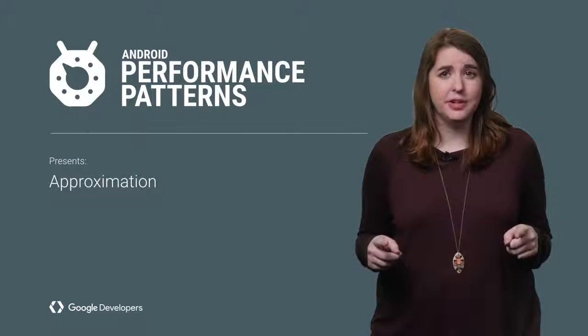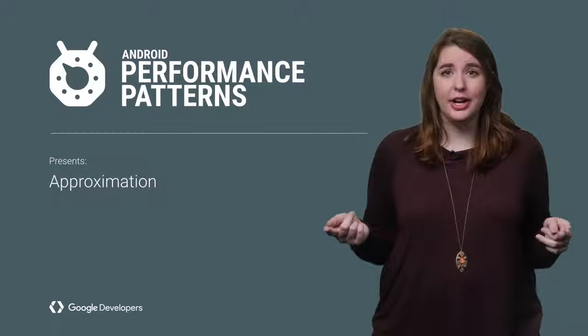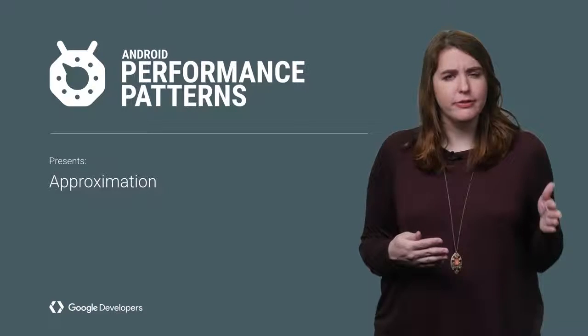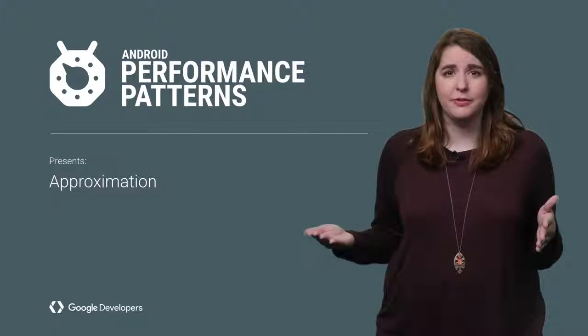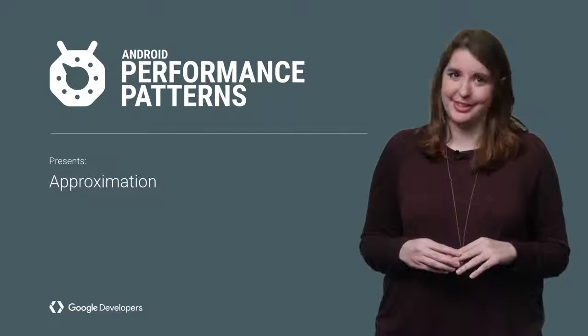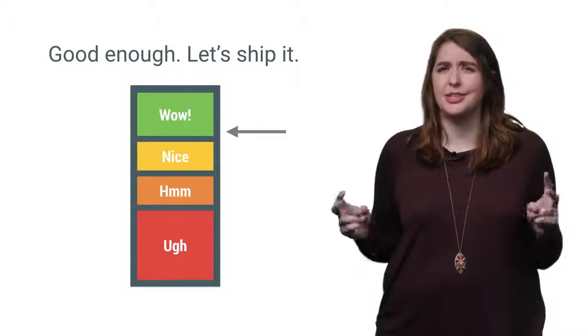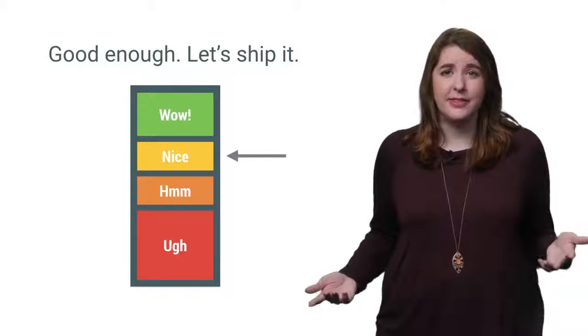Anytime that you can settle for computing a less precise answer, you're going to get a performance win. I'm Joanna Smith, and I'm going to show you how to balance the drive for perfection against the need for perfect performance while still keeping your users perfectly happy. Approximation is all about cutting corners and making things good enough for users, and then convincing developers that it's okay